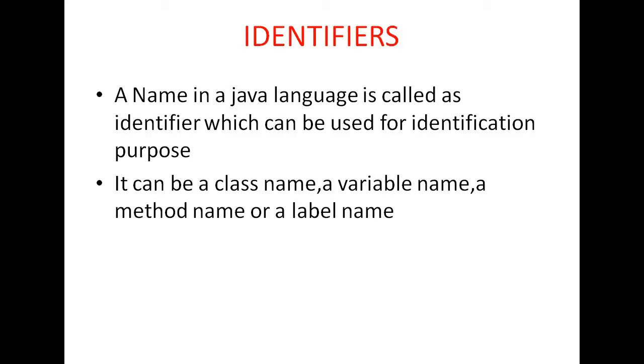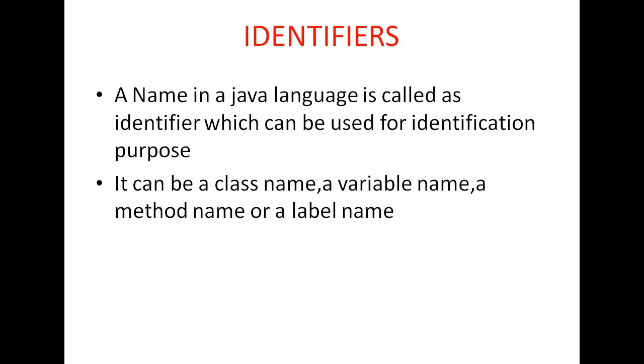These names are given to variables, methods, classes, interfaces, and different types of labels.